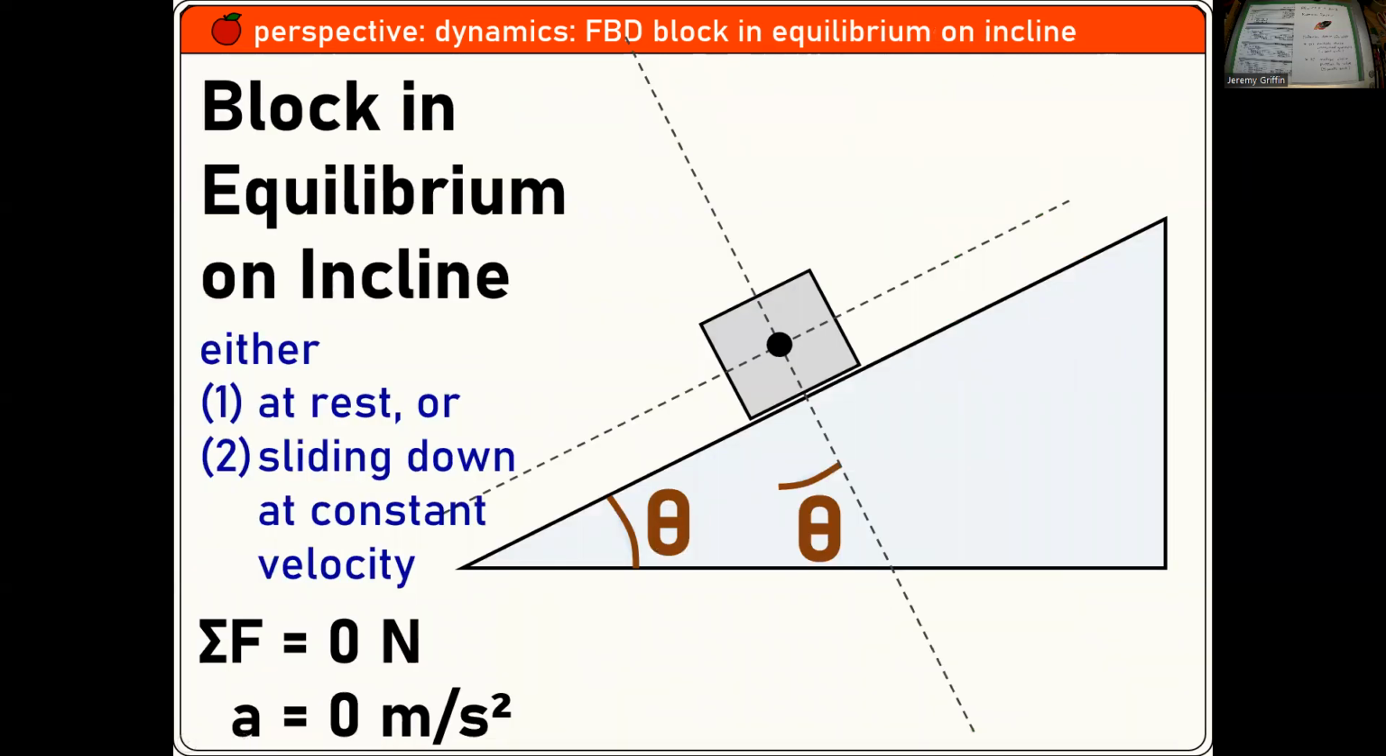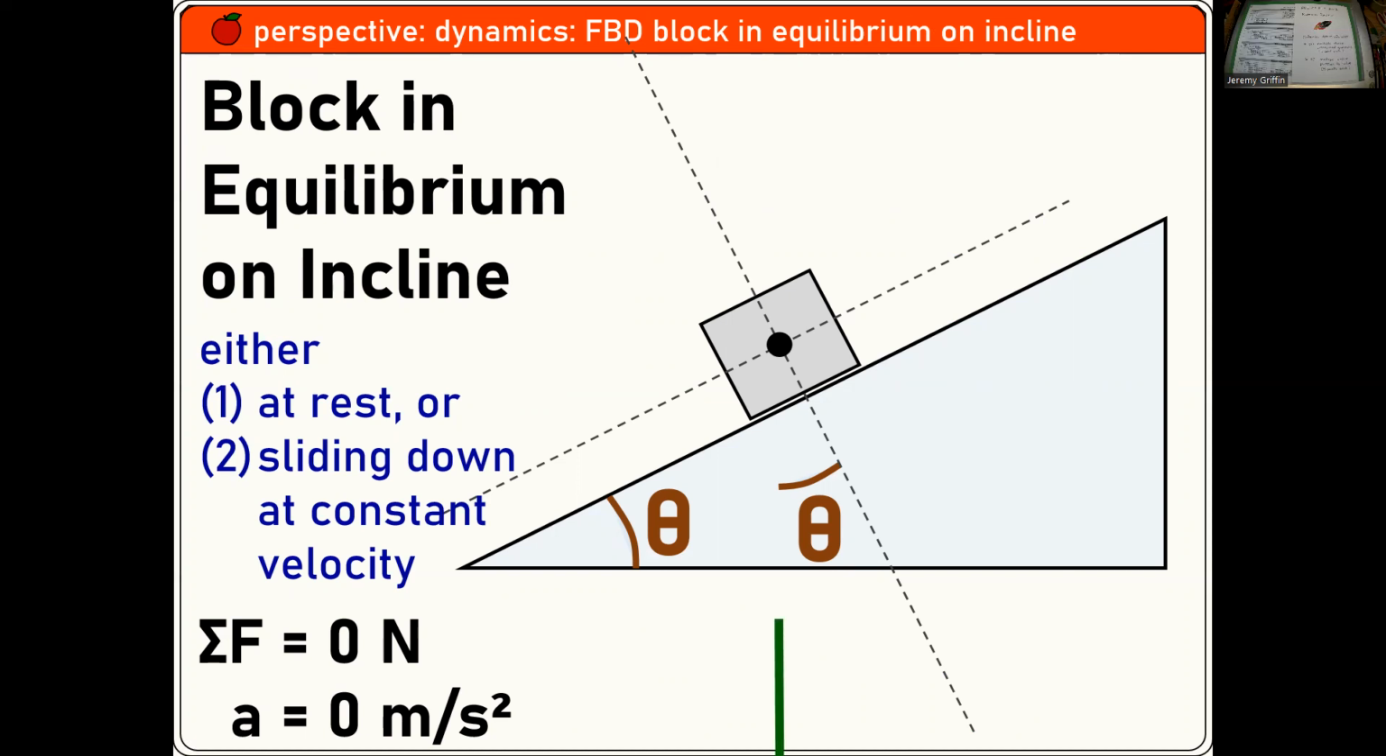Block in equilibrium on an incline. This one's a really important one. Can you guys draw the three vectors? And AP always says not components. So there are three vectors on that block to put it in equilibrium. Can you draw those three vectors? What are the three vectors? It's weight, normal force, and friction force.